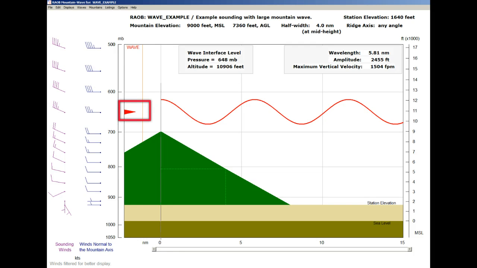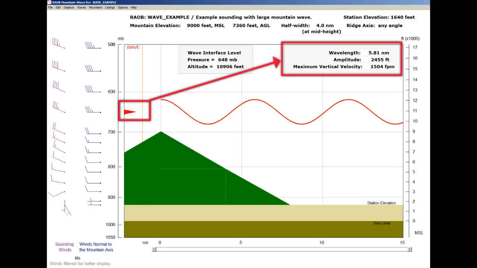wave. Yet the wave is at the same altitude as the default mountain's maximum wave. Not only does it have the same altitude, it also has the same wavelength of 5.81 nautical miles, but it is a weaker wave with a maximum vertical velocity of 1,500 feet per minute instead of the prior 4,300 feet per minute.